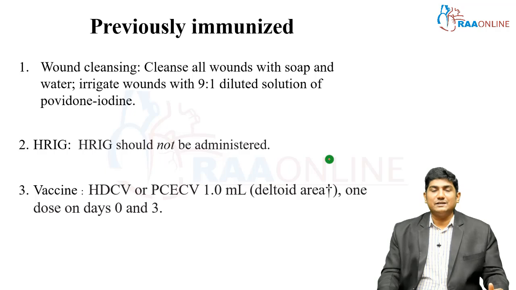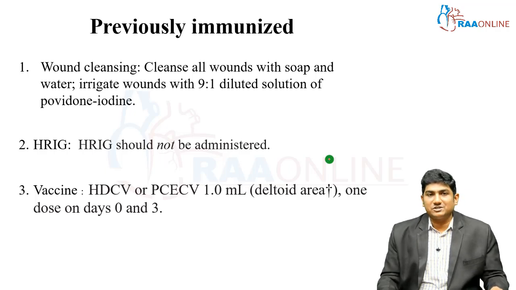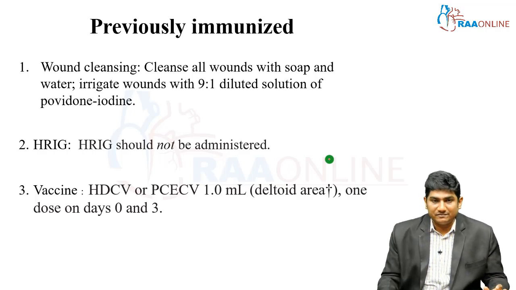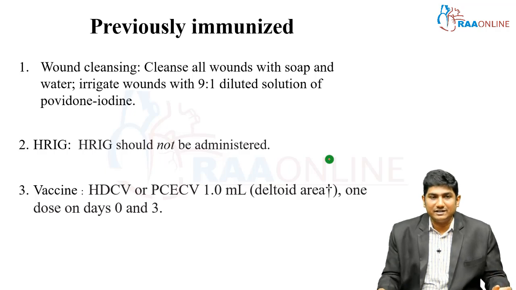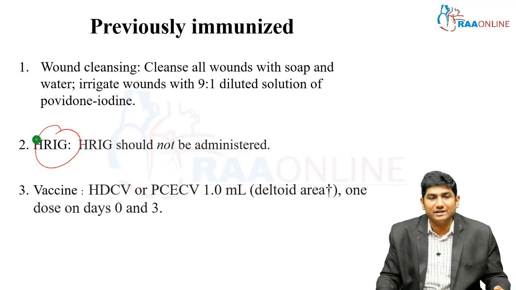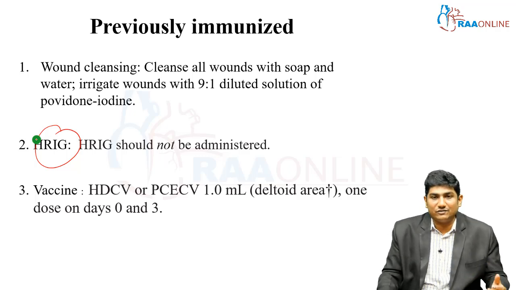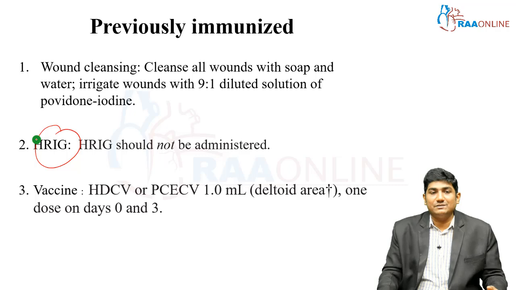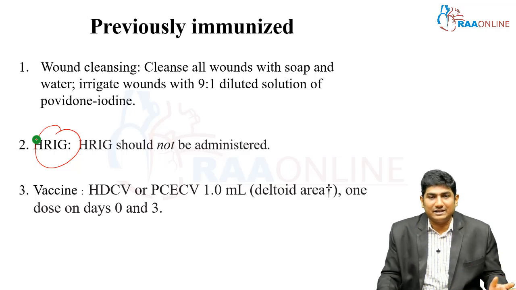What if they are previously immunized? Previously immunized means the antibody titer is adequate. So wound cleansing: cleanse all wounds with soap and water, irrigate wounds with a 9:1 diluted solution of povidone iodine. And if they already have antibody, you need not give a new antibody, right? HRIG is nothing but an antibody, an immunoglobulin. If the patient already has enough antibodies because of previous immunization, HRIG is not recommended.